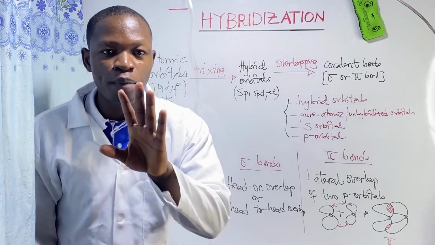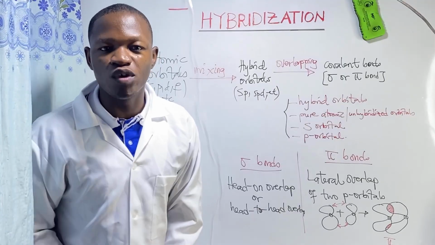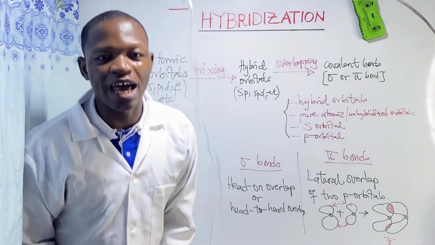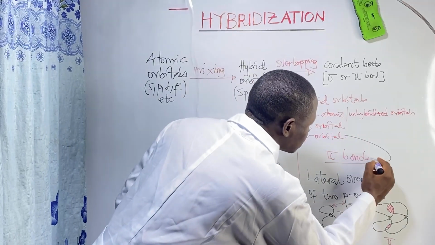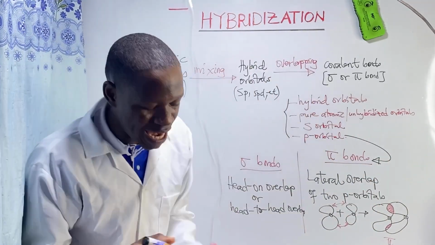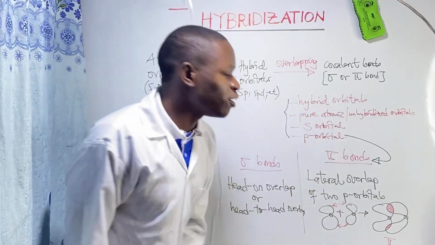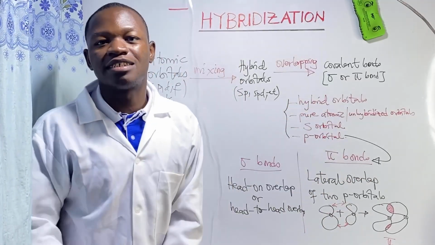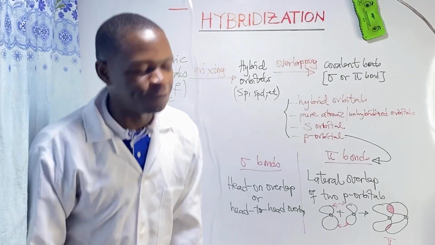Now, pi bonds only have to do with what? The lateral overlapping of p orbitals. Of p orbitals only. That means that s orbitals, hybrid orbitals, pure atomic orbitals are not involved in pi bond formation.